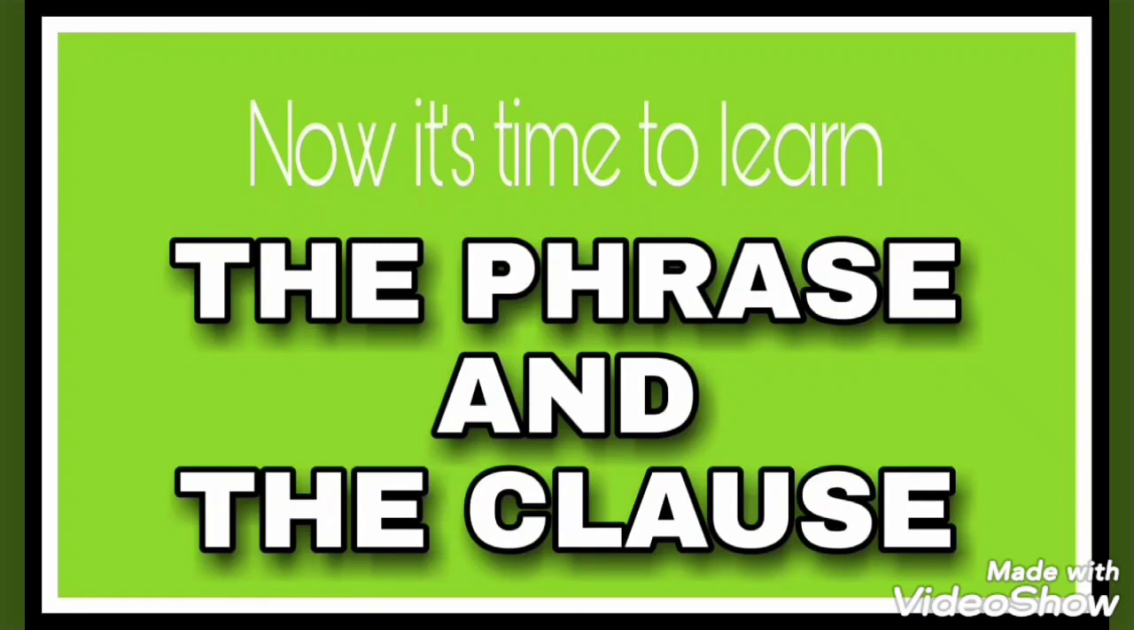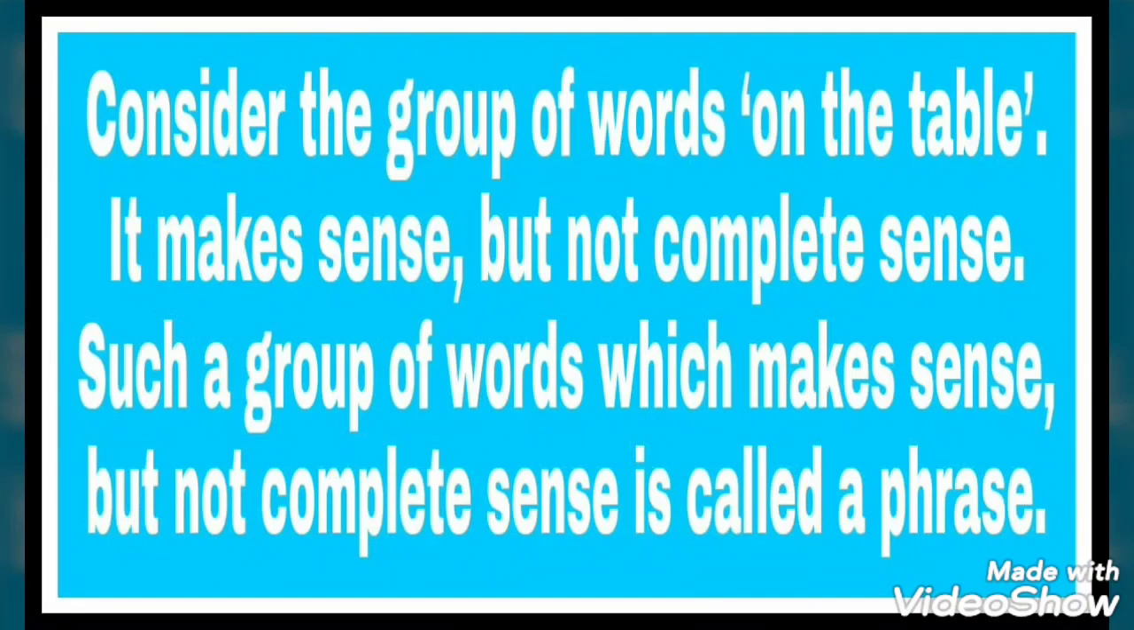I'm not going to start with the definition, I will just give you an example and you have to define it. Like here you can see the example, there is a group of words: on the table. If you just observe this, it has some sense but not a complete sense. In sentences we have seen, if you recall, a group of words which makes complete sense is a sentence. But here this is a group of words. It has some sense but not a complete sense. So it will be a phrase.